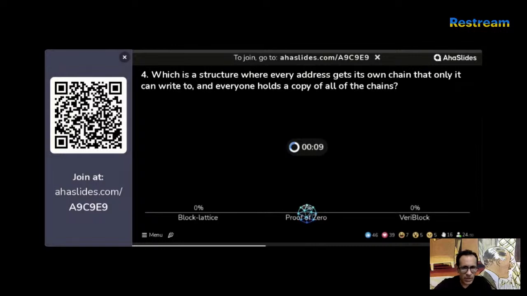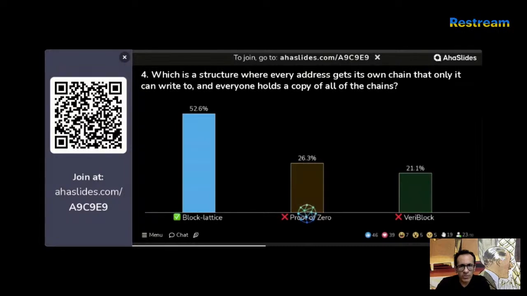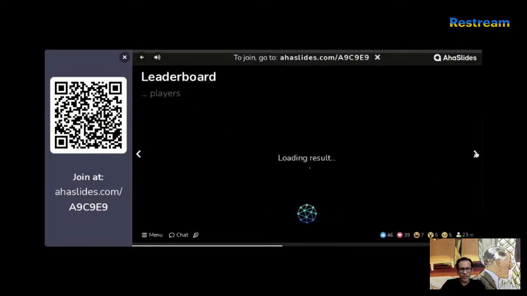Again, if you don't know the answer, you could kind of guess that it's between two, and then you could just take a guess. It's a 50% probability after that that you'll get it right. Let's have a look at the answer. Okay, awesome. So I can see a majority of you got that right. Yes, it is block lattice. Perfect. Let's see if the scoreboard has changed.